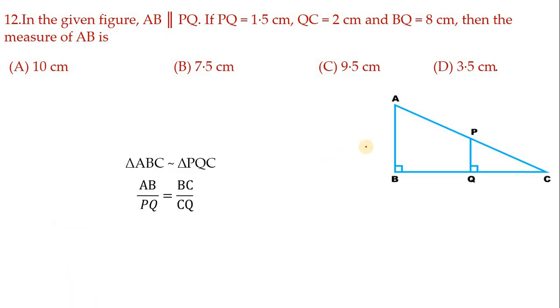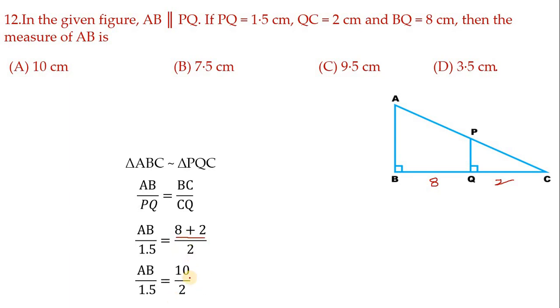Actually we wanted to find AB only, hence in the place of AB let it be AB. But the PQ value is given here, 1.5. The BC value is not given, but the QC value is given and the BQ value is also given. Add these two, and the CQ value they have given is 2 itself. Why have I written 8 plus 2? 8 is the BQ value, children, and the QC value is 2. We added 8 plus 2, and we have got 10.